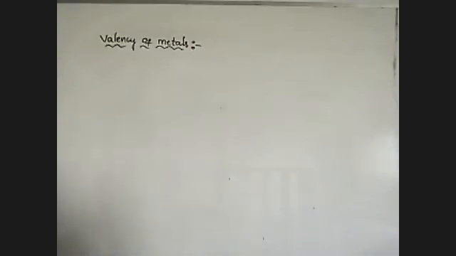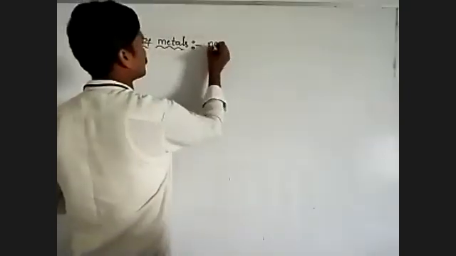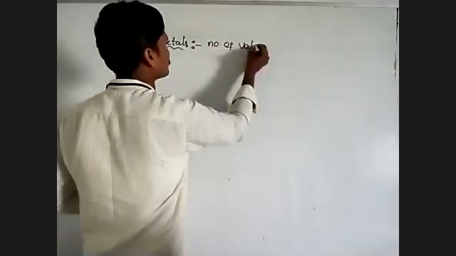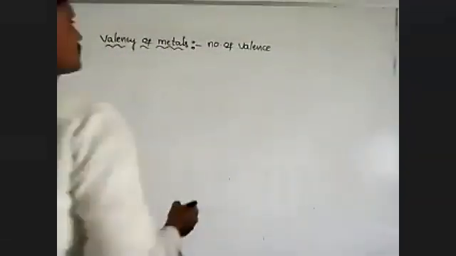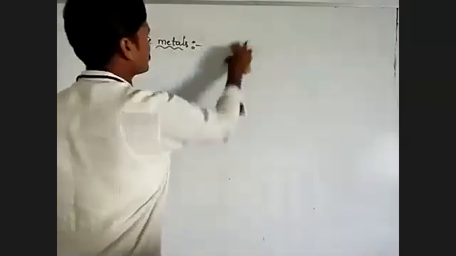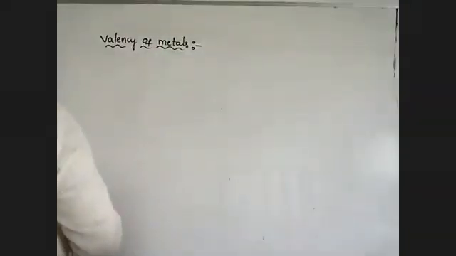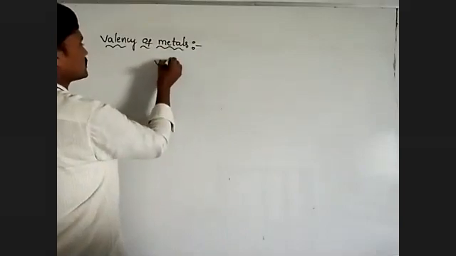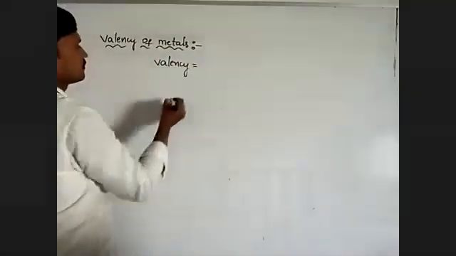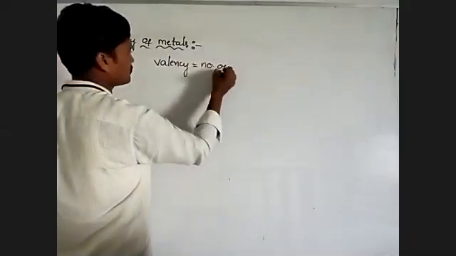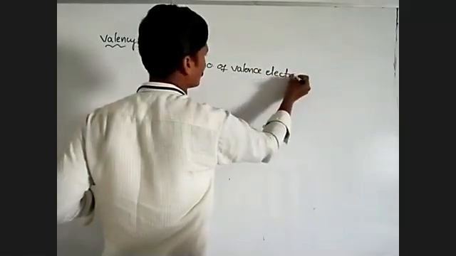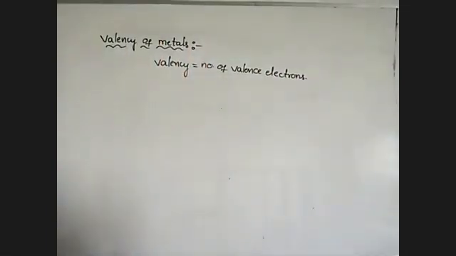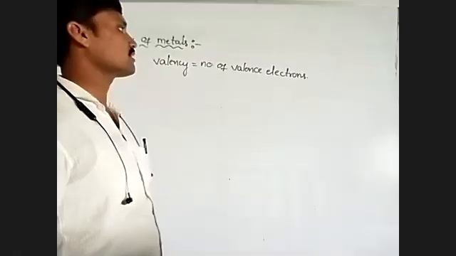That means in metals, valency is equal to the number of valence electrons. That is the method. So in case of metals, valency is equal to the number of valence electrons.